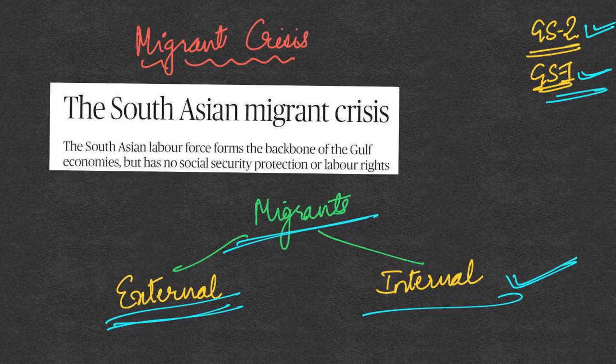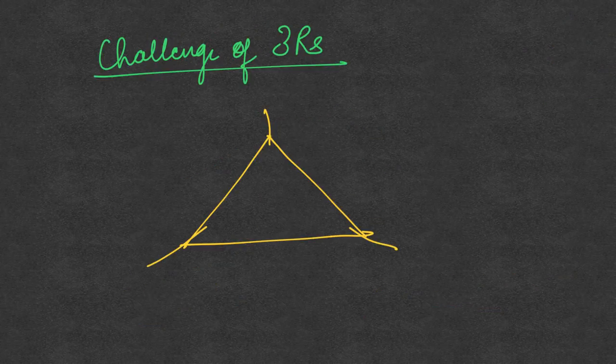These are some of the issues that these migrants have been facing in the Gulf countries. Because of these nationalization drives happening in various countries, for example Nitaqat in Saudi Arabia, these migrants are coming back to India.